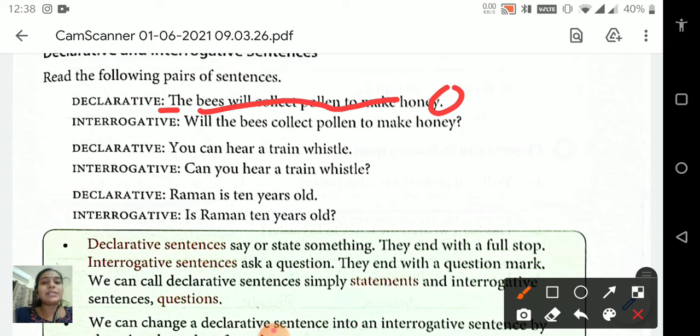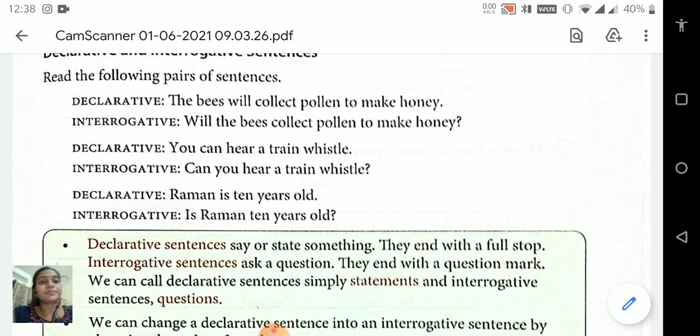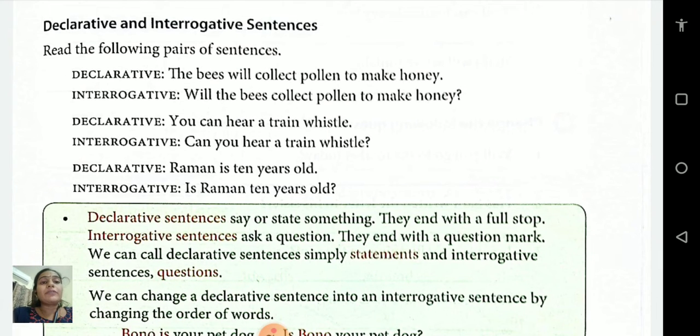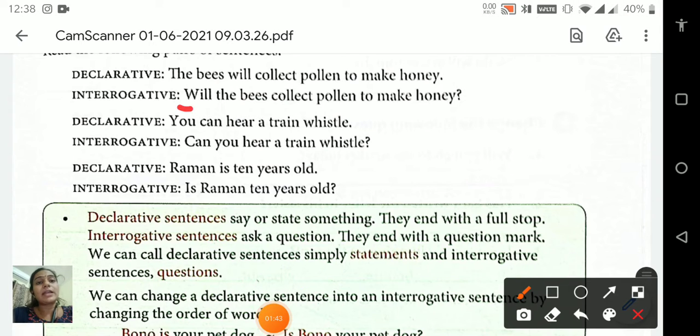So it is a declarative sentence. Now the second one. Interrogative: Will the bees collect pollen to make honey? So you can see here students, this sentence starts with a capital letter and ends with a question mark. So it is an interrogative sentence.